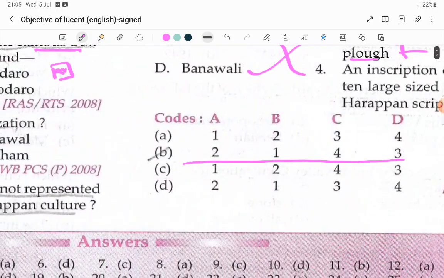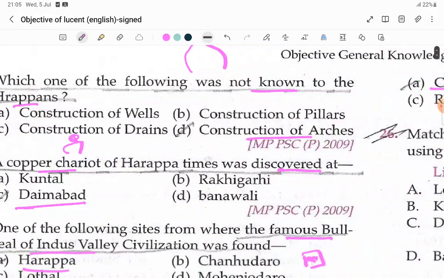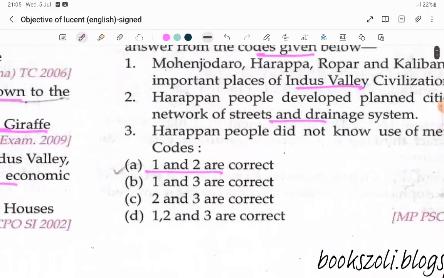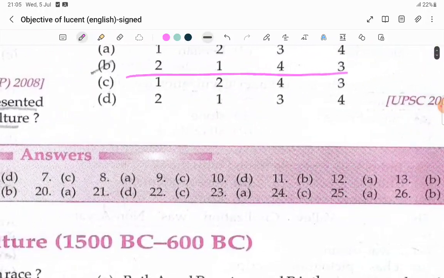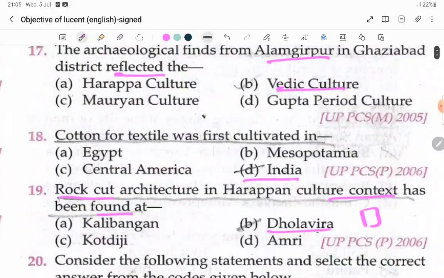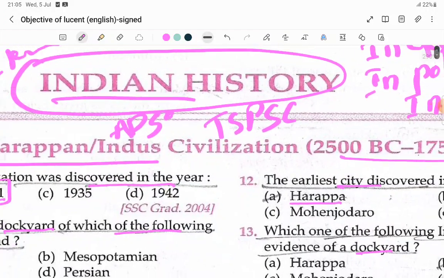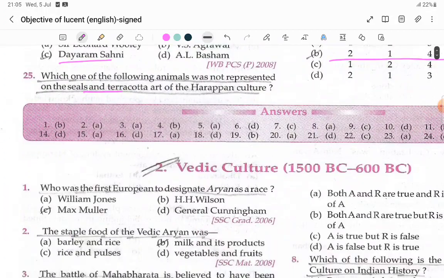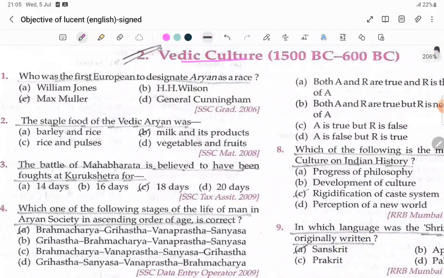This much only, na? This one only 2 questions. 21 to 26. Okay, 26. Next 27. So with this, 26 is there. With this the chapter is finished, and this chapter is what? Harappan civilization. We finished Harappan civilization questions. Total 26 questions. Harappan civilization is very big, so they divided it into parts. Now Vedic culture. Second one is Vedic culture.